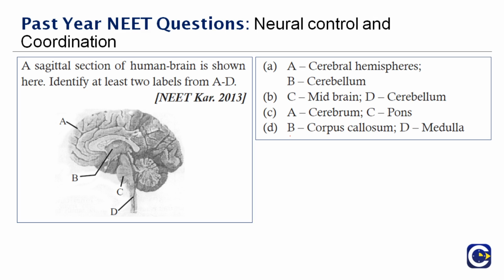So it is important that you go through the diagrams, especially the cross section of the brain, the neurotransmitter, the structure of the neuron. All these are important when it comes to the NEET aspect. So here you are given the structure of the brain and you're asked to mark correctly. Out of these, the right answer is option C, because A is cerebellum and C is pons. Therefore, the right answer is option C.